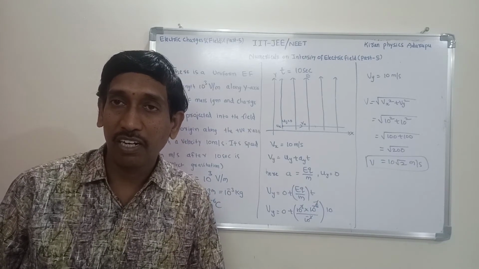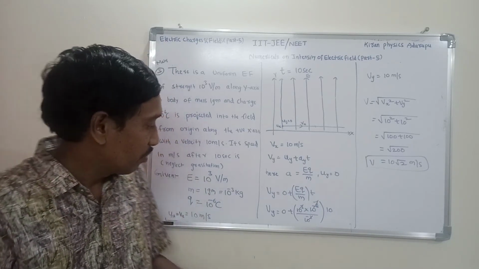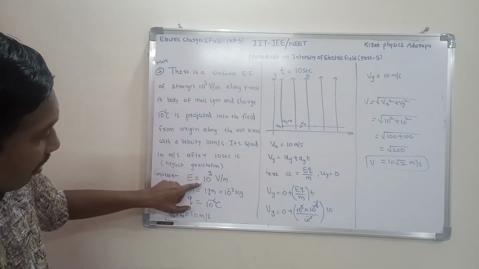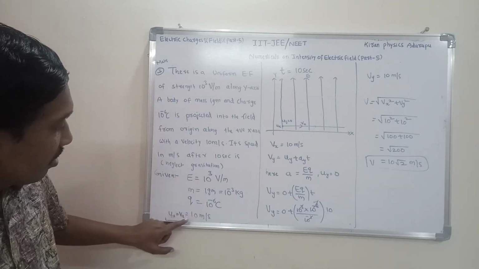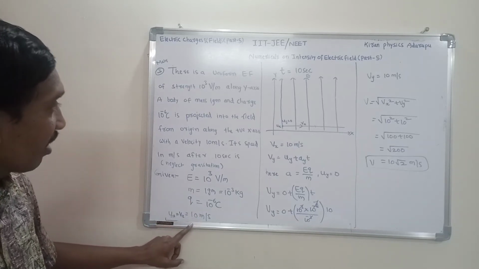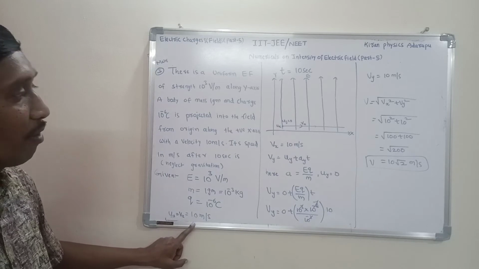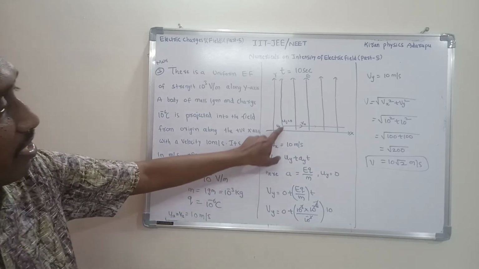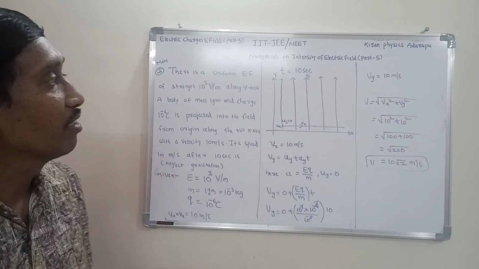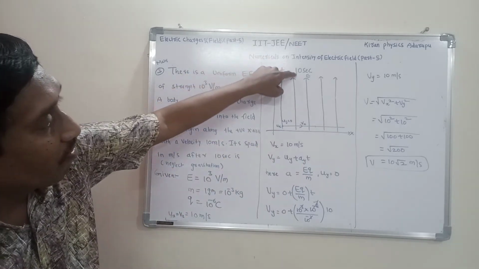Okay, is it clear? Once more, listen to me. Given the electric field, mass and charge, along the x-axis it is moving uniformly, so at the initial point and at any point the velocity is 10 meters per second. Along the y-axis the electric field is applied.